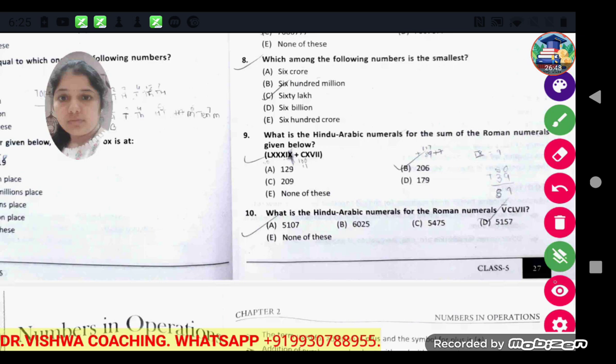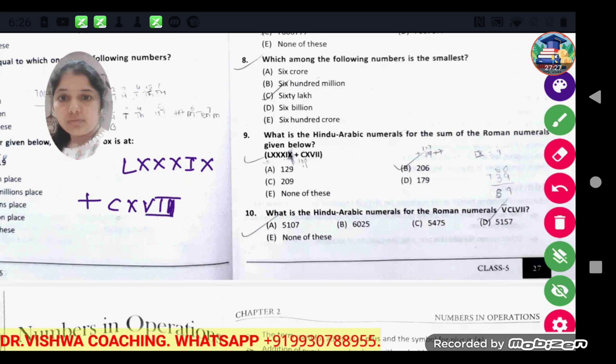Now see, L, X, then three times X and then IX, plus C, X, V, II.